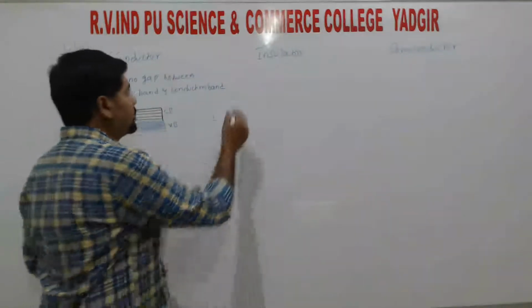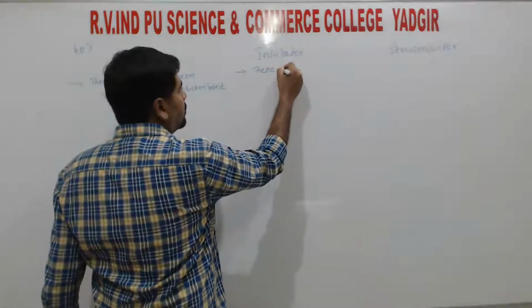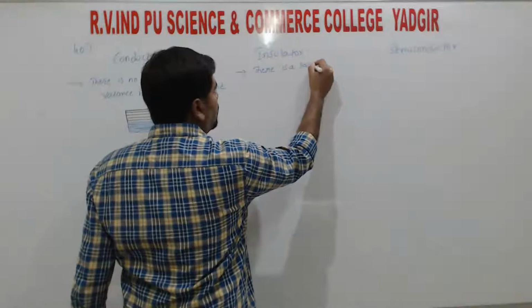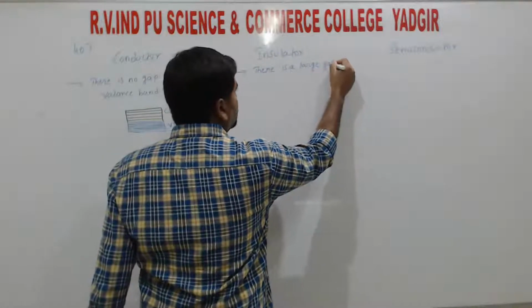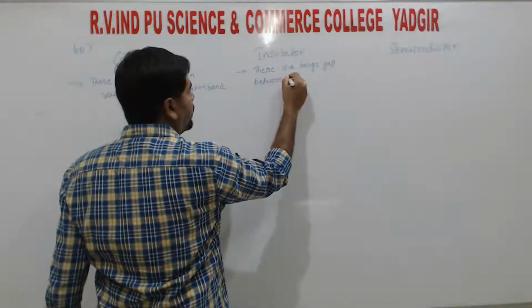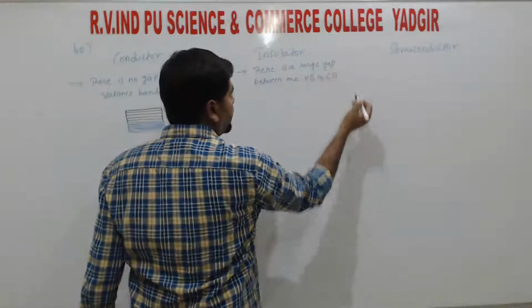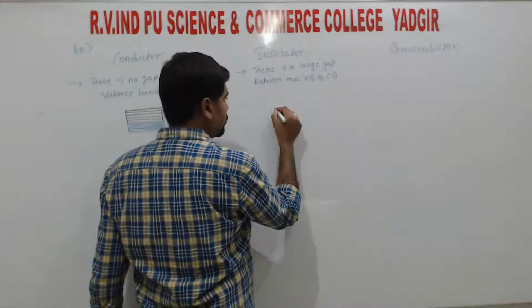So in an insulator, there is a large gap between the valence band and conduction band.